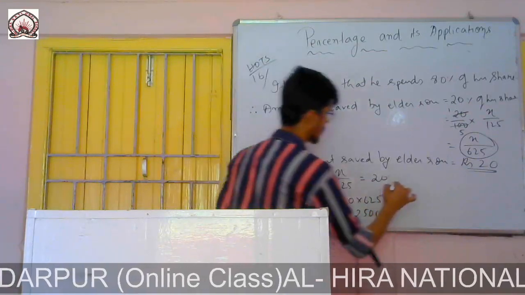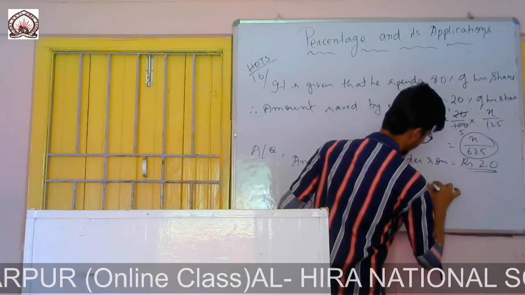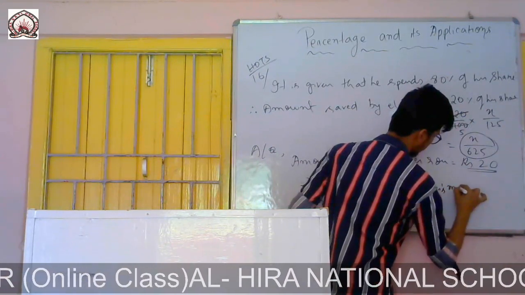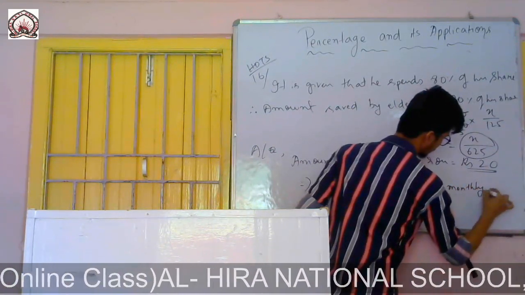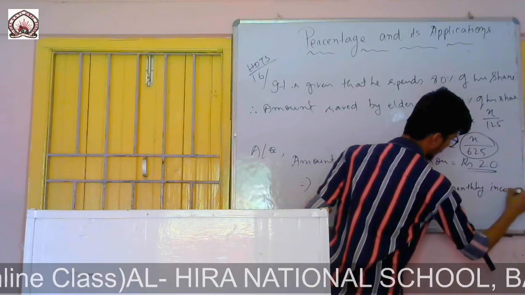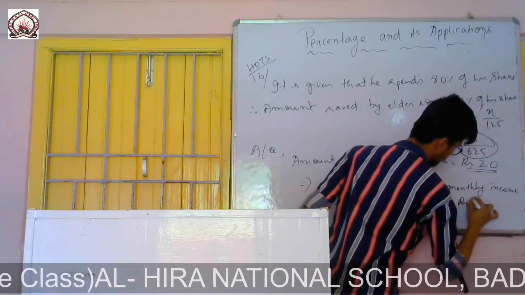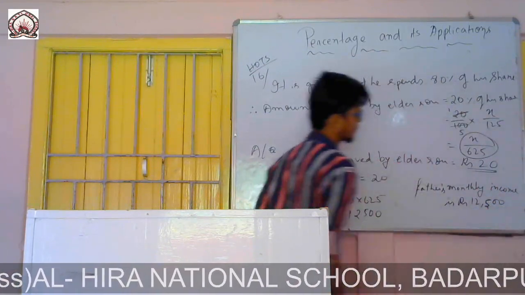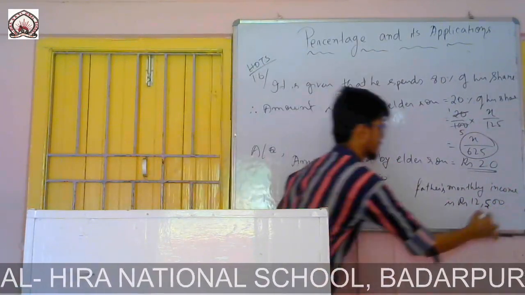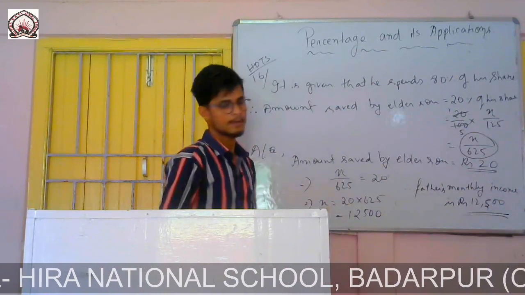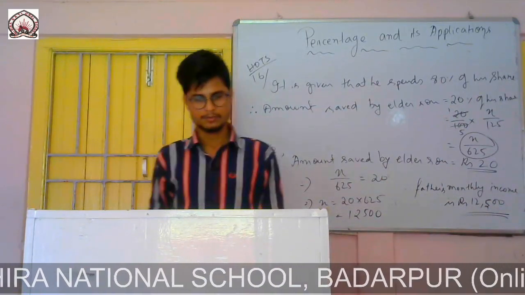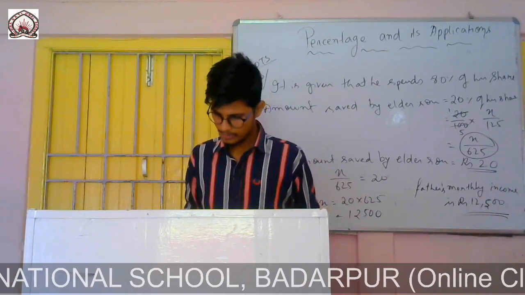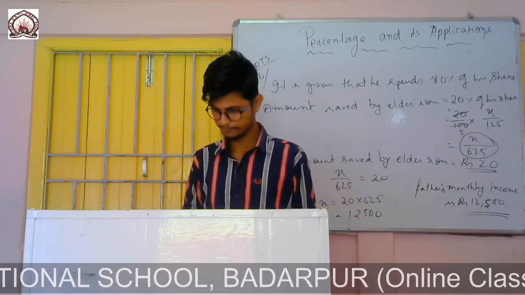So you write, therefore, father's monthly income is rupees 12,500. That means the father's monthly income is 12,500. So now let's go to exercise 8C.